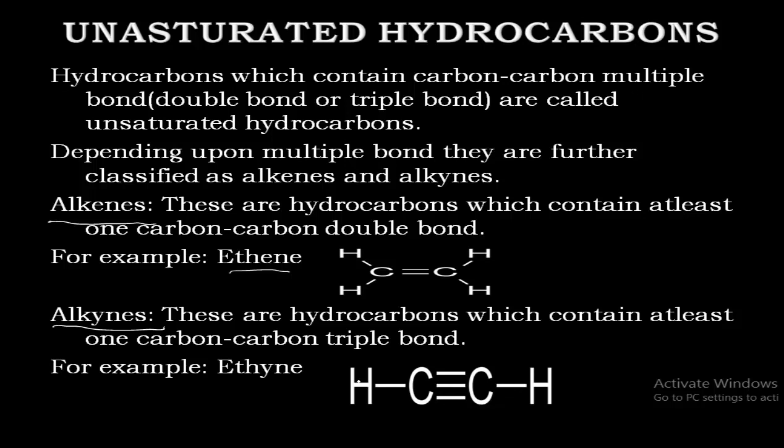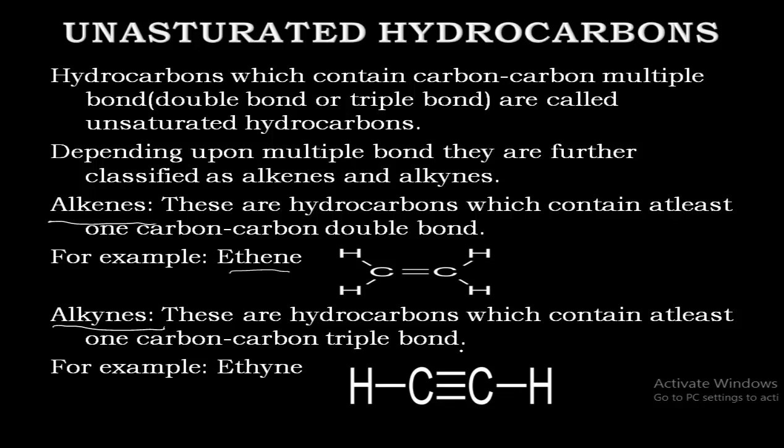So thus it will act as alkyne. So these are the two types of unsaturated hydrocarbons which are classified on the basis of the multiple bonds which are present between them. So double bond is there, then it is said to be alkenes. If triple bond is there, then it is said to be alkynes.